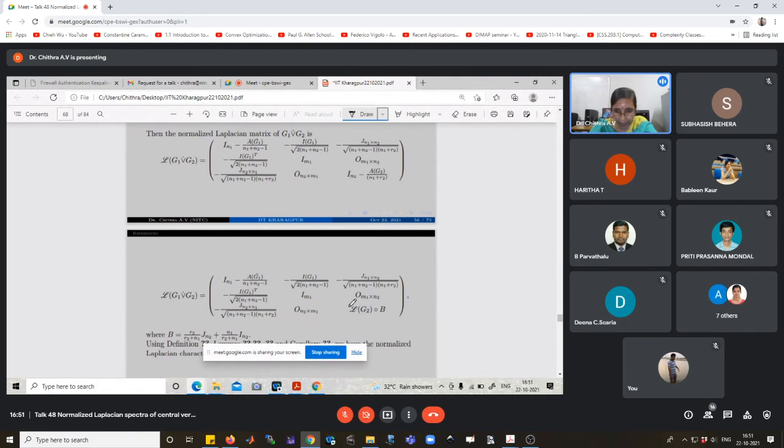This we can represent as the Hadamard product of the normalized Laplace matrix of G2 and B. And the normalized Laplace matrix of G2 is equal to I minus D raised to minus half into the adjacency matrix of G2 into D raised to minus half. Rearranging, and B is equal to this one, then we will get this matrix.